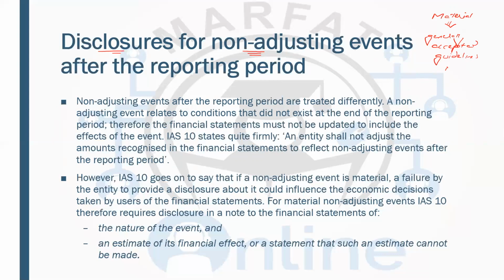Like we have the criteria of profit, assets, and revenue. If an item is 5% or more of profit, 1% or more of assets, 0.5% or more of revenue, then we are going to call those events material.